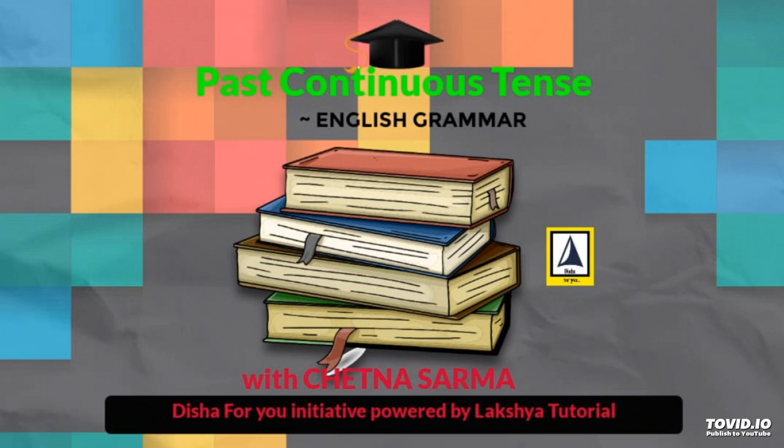Now for a negative sentence in the past continuous tense, the structure is subject plus was or were plus not plus verb with ing plus other. For example, she was not sleeping when he came home. And for an interrogative sentence in the past continuous tense, the structure is was or were plus subject plus verb with ing, question mark. For example, was she sleeping when he came home?